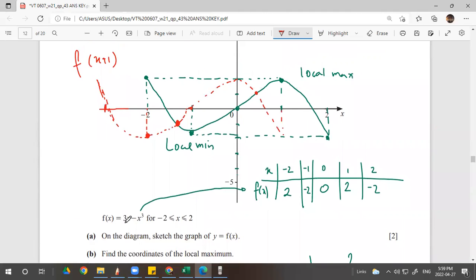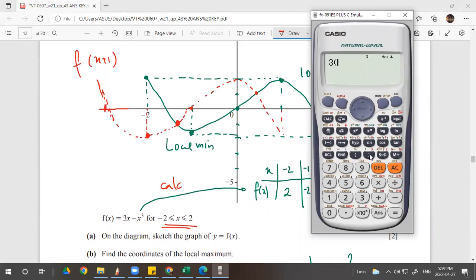So f(x) equals 3x minus x cubed. On the diagram, sketch the graph for -2 until 2. So I write -2 until 2. Just follow the x and you insert the f(x) with the calculator. You calculate. Let's try: 3x, 3, I put the bracket, subtract bracket cube.